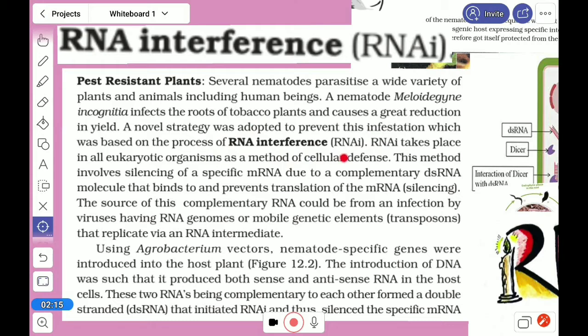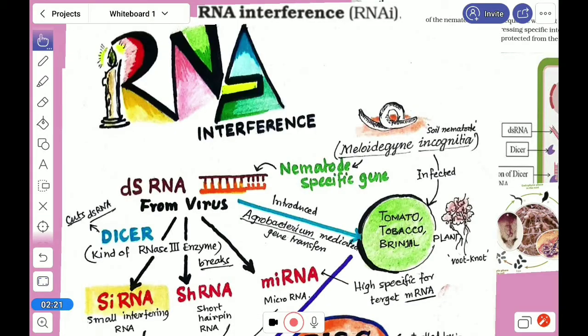So let's know what it actually is, what kind of interference it is, and what its principle is.